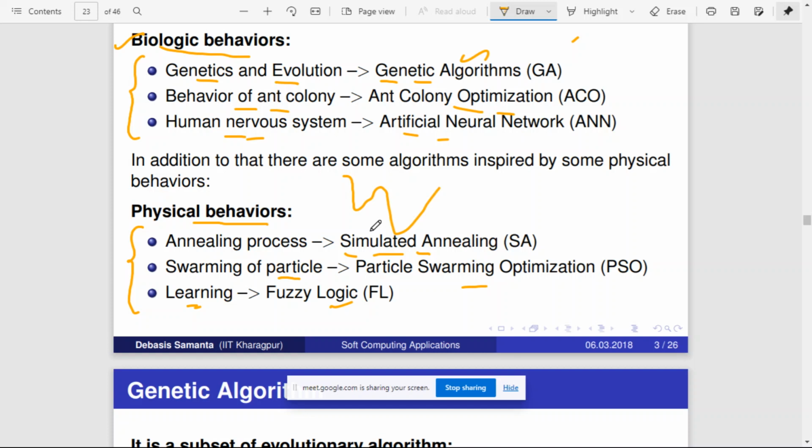During that process, all the bonds between the individual elements are released, and each element can move in space. Then it is cooled down slowly. Once they cool down, the different elements settle at different energy levels. It is not that all the elements settle at the same energy level as previously. They may take different energy levels, and this energy level may be better than the previous one. So that is the idea.